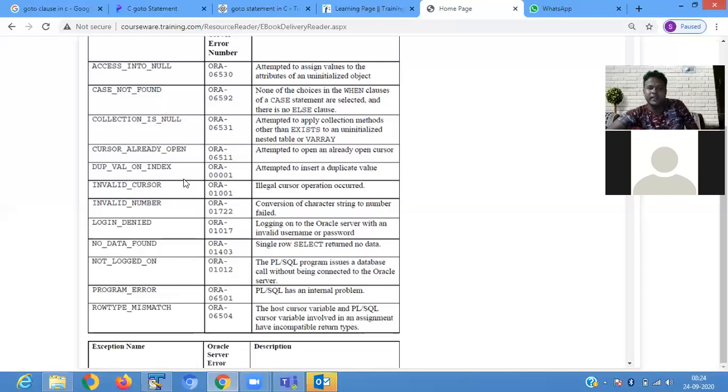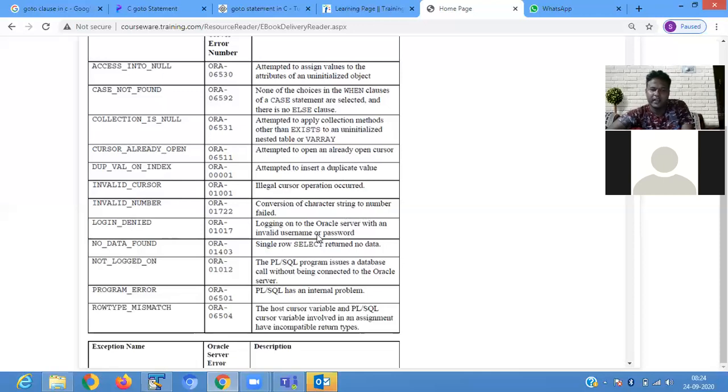DUP_VAL_ON_INDEX: attempted to insert a duplicate value. INVALID_CURSOR: illegal cursor operation occurred. INVALID_NUMBER: conversion of a character string to a number fails.